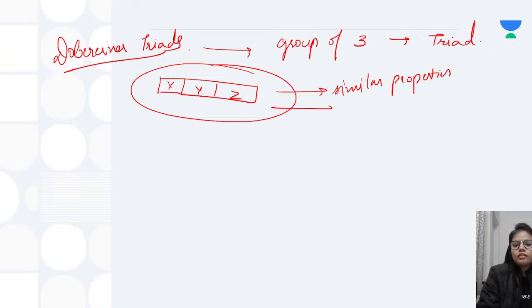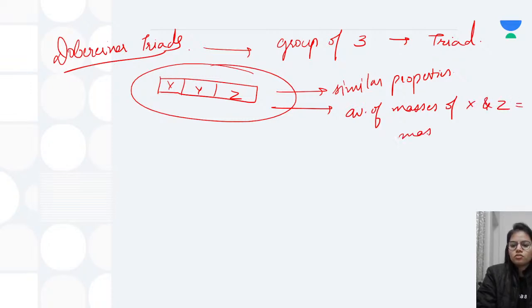And the atomic mass: the law of triads said that the average of the masses of first and third, that is X and Z, would be equal to the mass of Y.